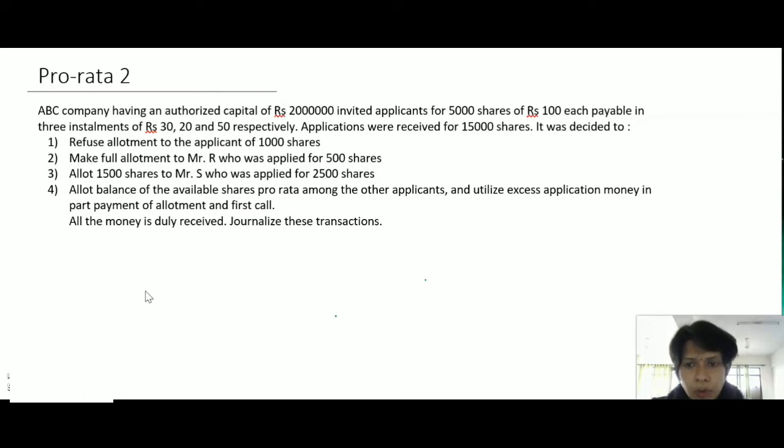Applications were received for 15,000 shares. It was decided to refuse allotment to the applicant of 1,000 shares. It means we refund this money by bank account. Make full allotment to Mr. R, who applied for 500 shares.